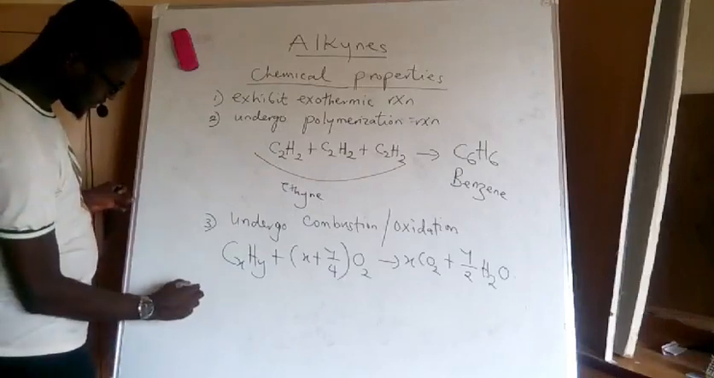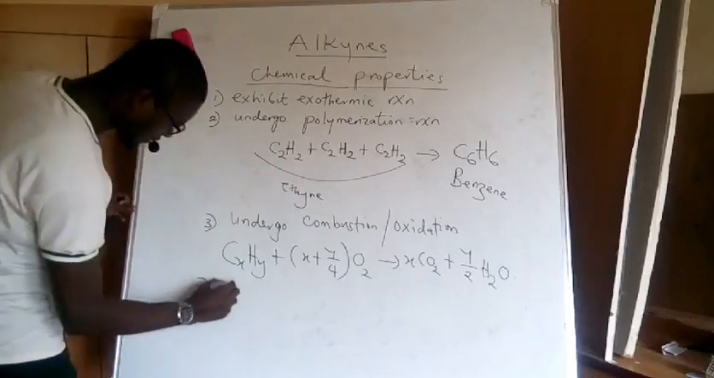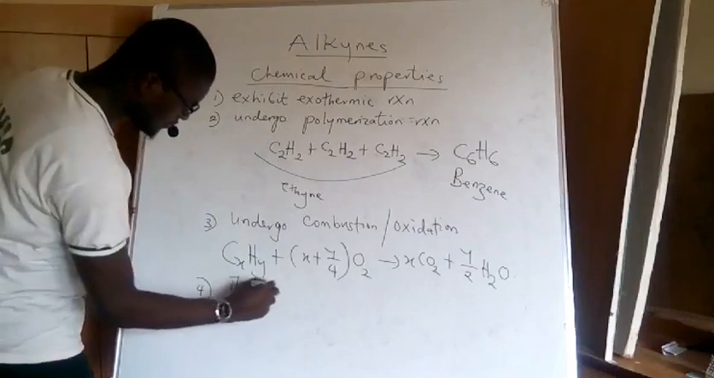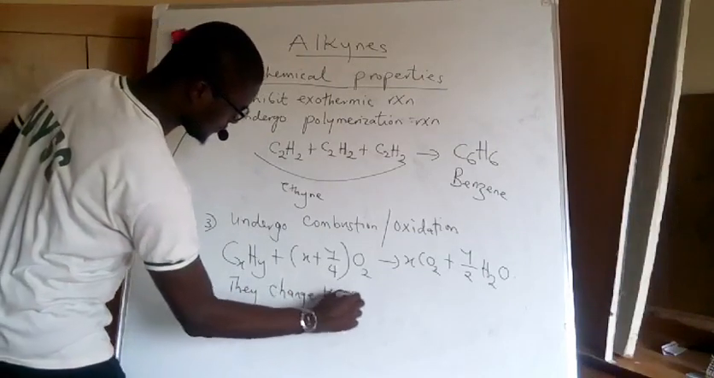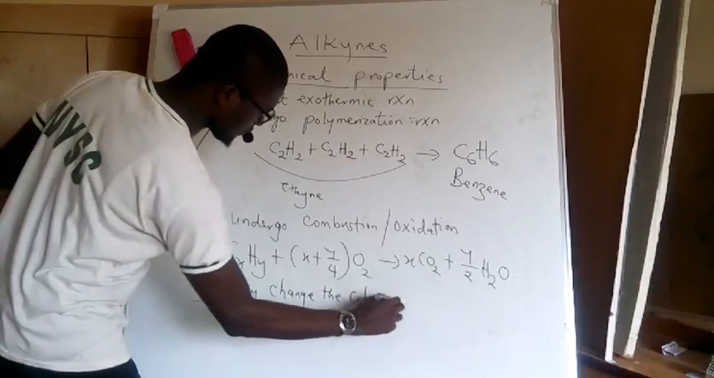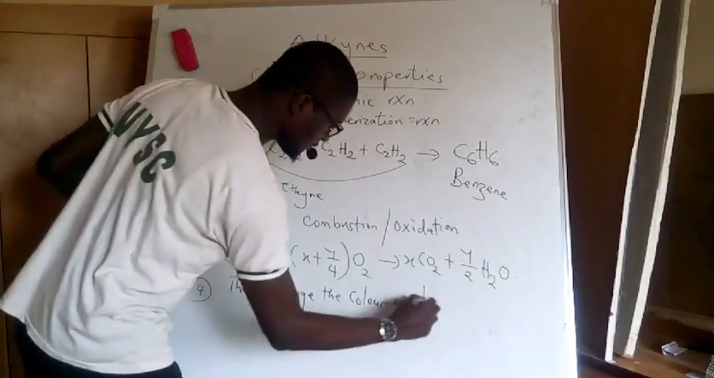Another chemical property is that they change the color of bromine water.